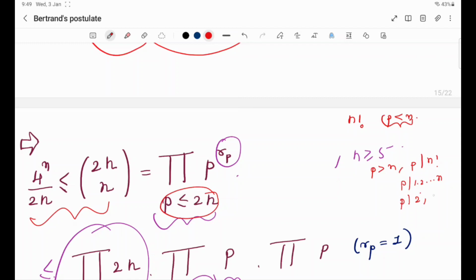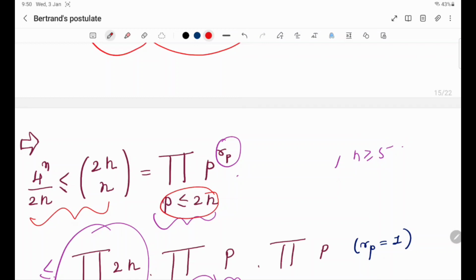But that is not true, because by divisibility p is less than or equal to i, and i is at most n, so the inequality is completely reversed. We have p greater than n. So every prime which divides n factorial should be less than or equal to n.